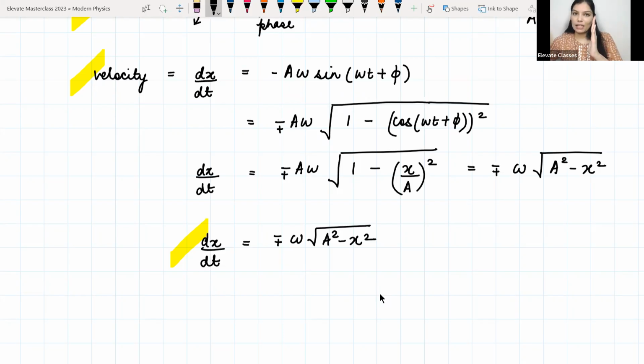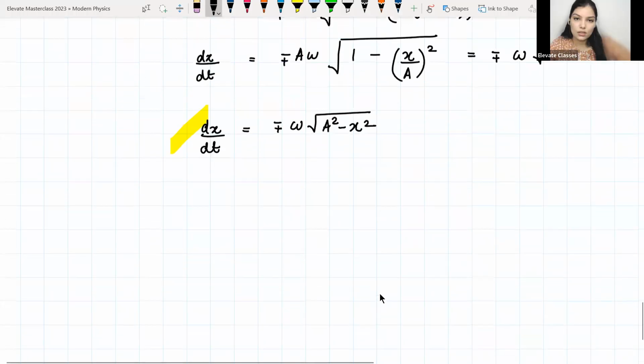तो क्या होगा वहाँ पे, when x is equal to a, your a square minus a square will cancel. So your velocity at the extremes would go to 0. But just before that, you can calculate what the velocity is. You can calculate by putting in the values of x, right?